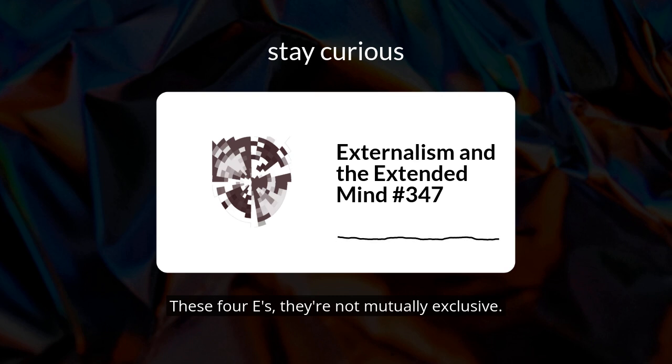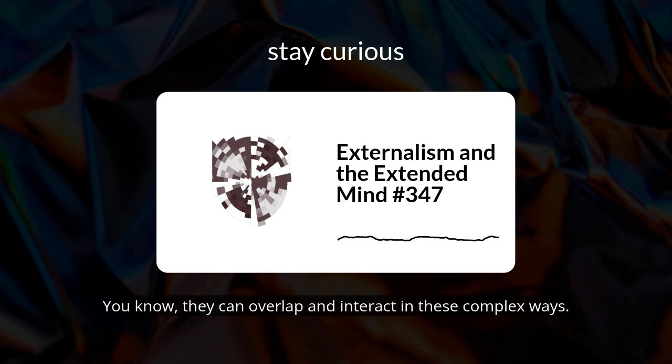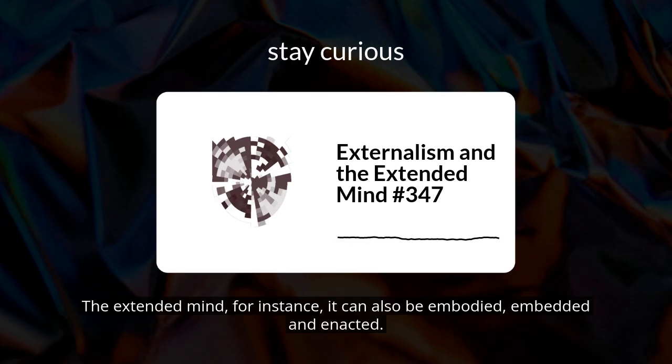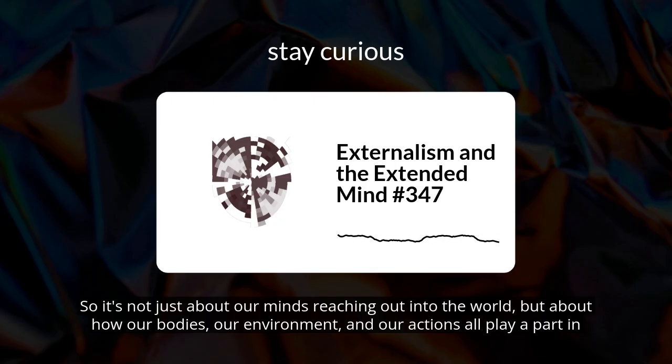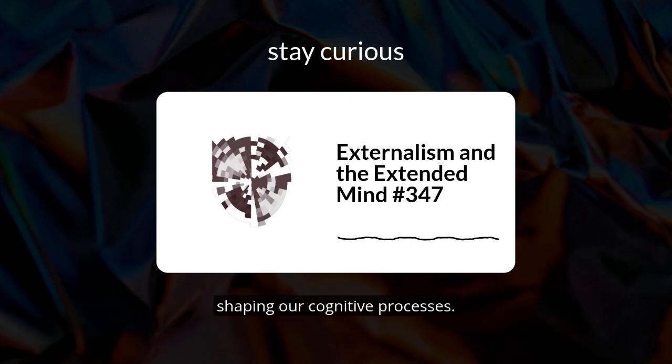These 4 E's are not mutually exclusive. They can overlap and interact in complex ways. The extended mind, for instance, can also be embodied, embedded, and enacted. So it's not just about our minds reaching out into the world, but about how our bodies, our environment, and our actions all play a part in shaping our cognitive processes.